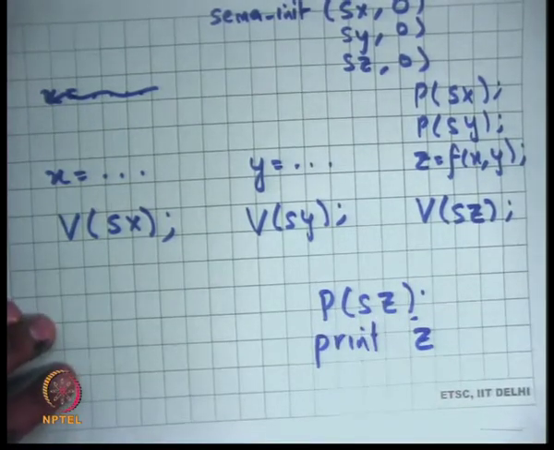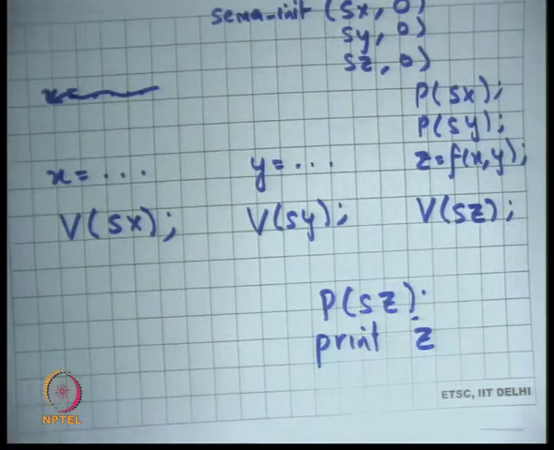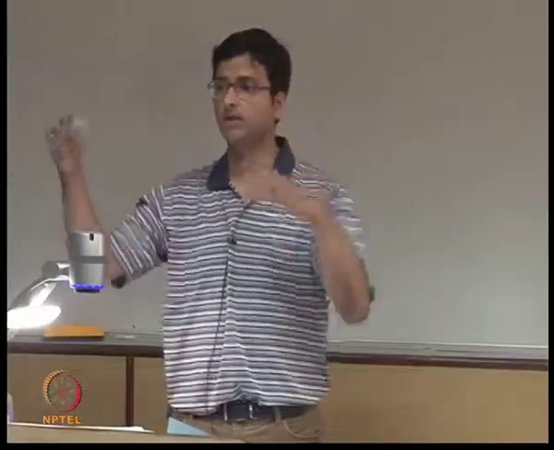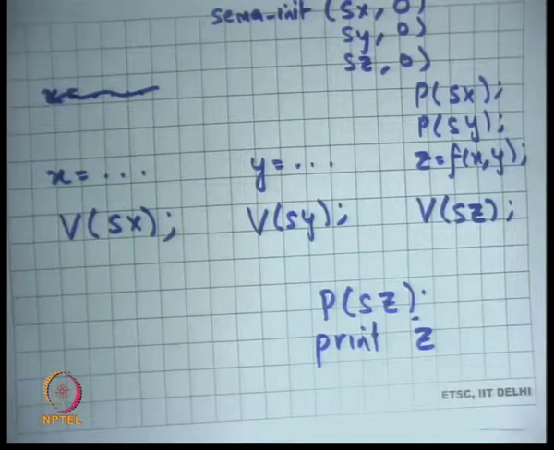Right. So if you initialize the semaphore to 0 and use it to represent whether something has been computed or not, or some condition is true or not, you can use that to make sure that things are happening one after another in an ordered way, in a scheduled way. Okay, good.